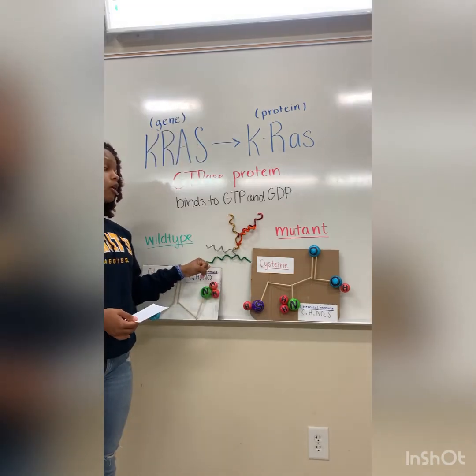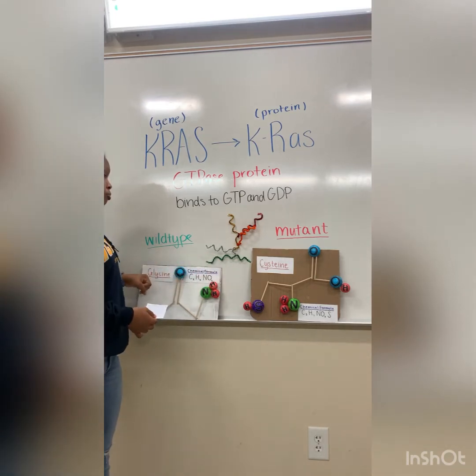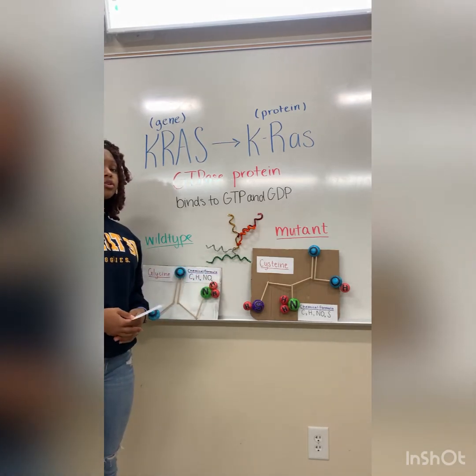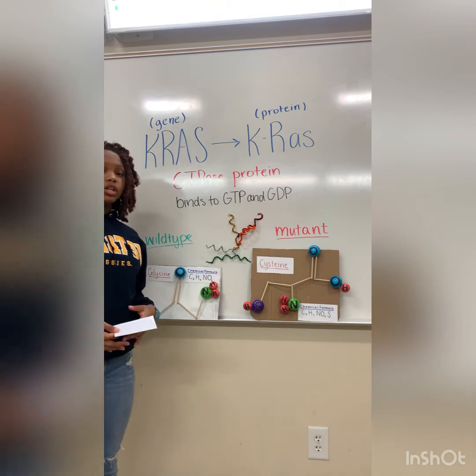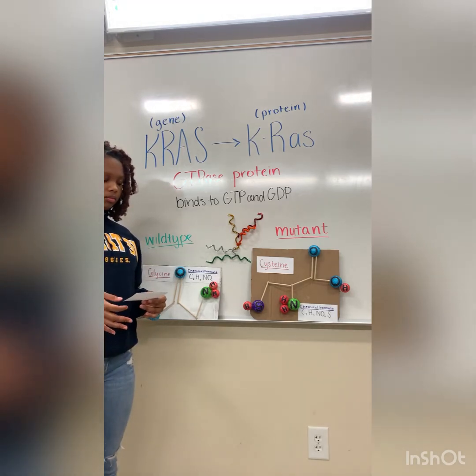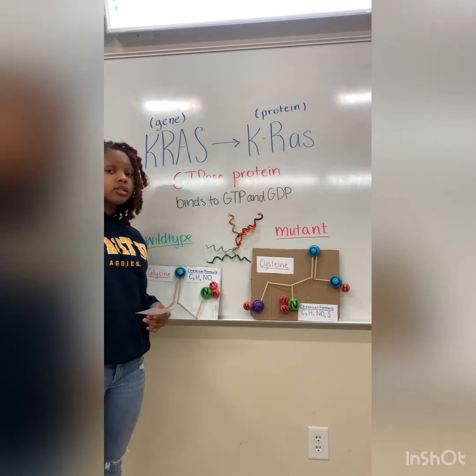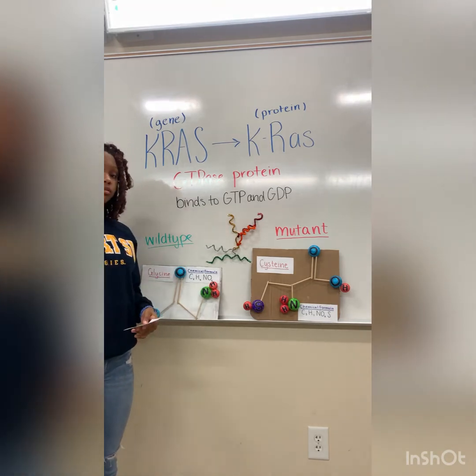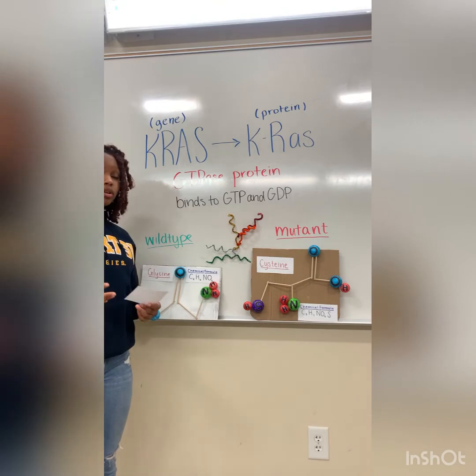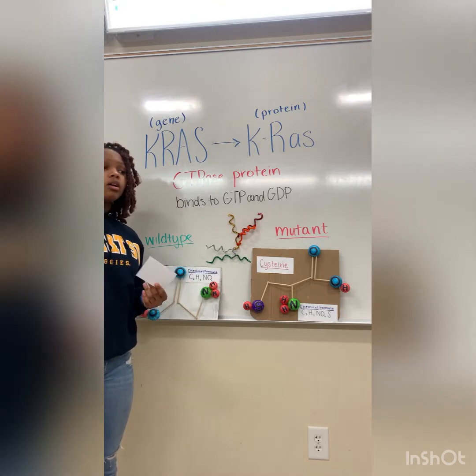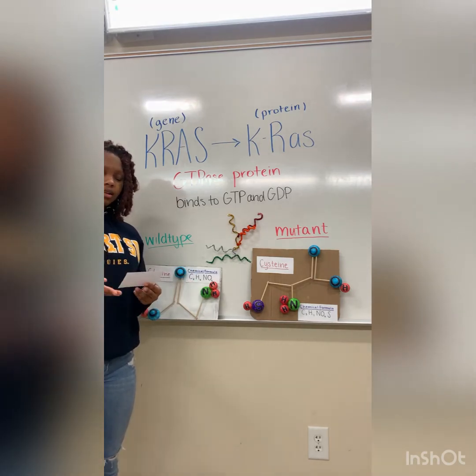Models like this 3D model of the protein, as well as the Lewis structures of both amino acids, don't really tell the full story about how proteins and their mutations actually work. These models can't effectively show how proteins interact with other proteins, whether they're wild type or mutated proteins. They also can't show the quaternary structure of the protein, which would be 3D and solid, if that makes sense.